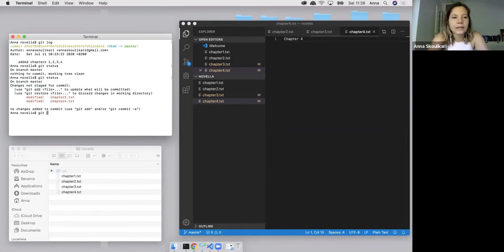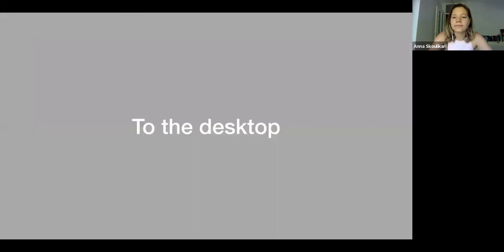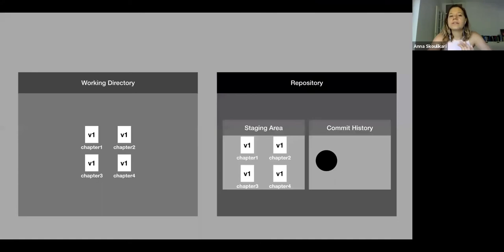I'm going to use the git add command and pass in the dot again so that I don't have to give the name of each file. Press enter. And if I use git status, now it's telling me, all right, now your changes are ready to be committed because they are in my staging area. So let's go see that in the diagram. So what we just did now was we were in our working directory.